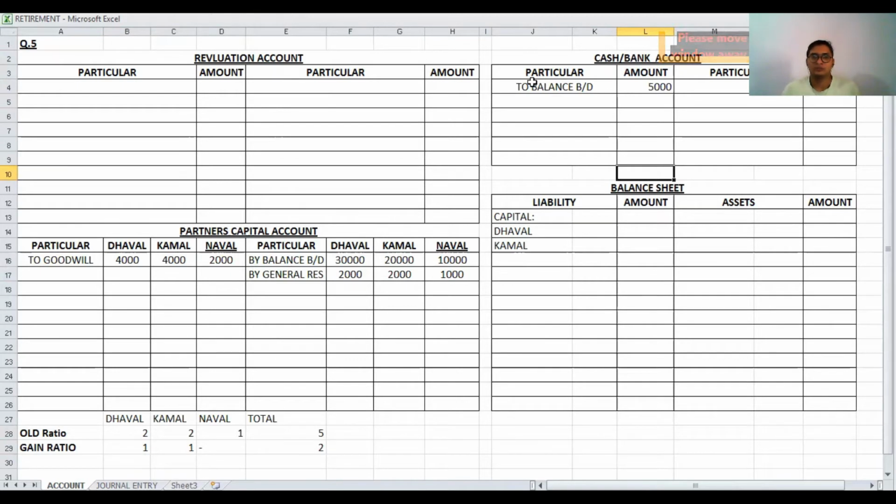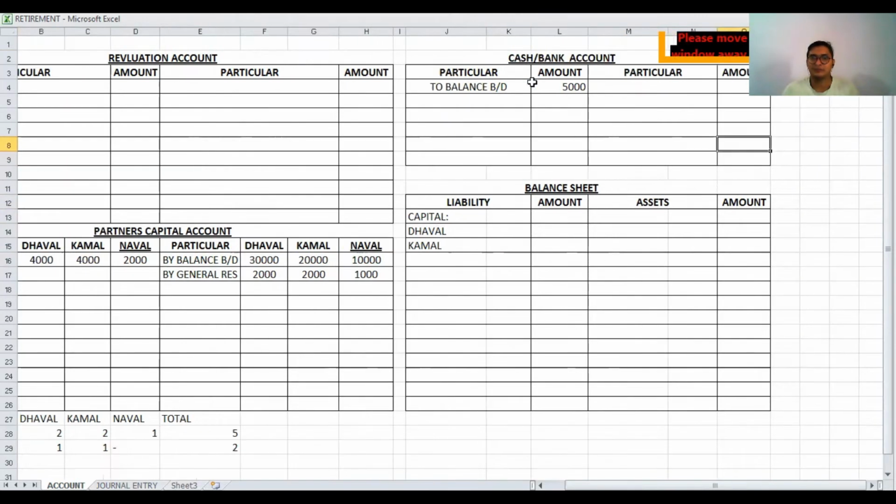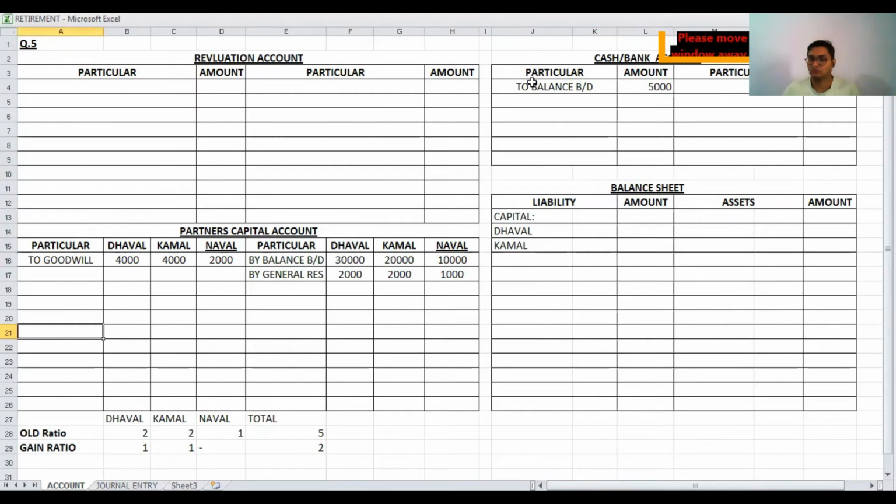After the closing of the full sums, revaluation account profit is transferred to partners' capital. Partners' capital balances are transferred to the balance sheet, and the cash/bank account difference is transferred to the new balance sheet. So here step number 1 is over.